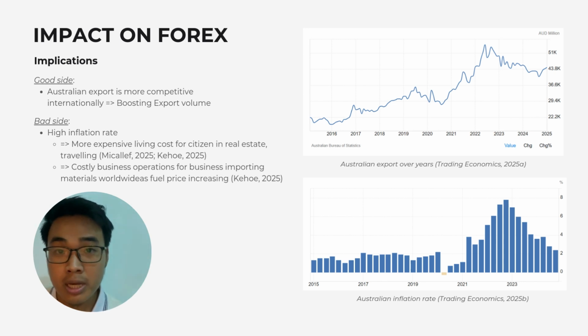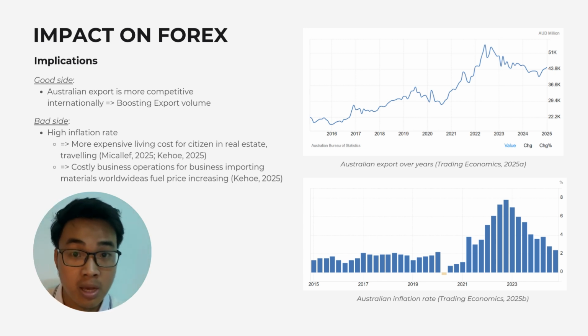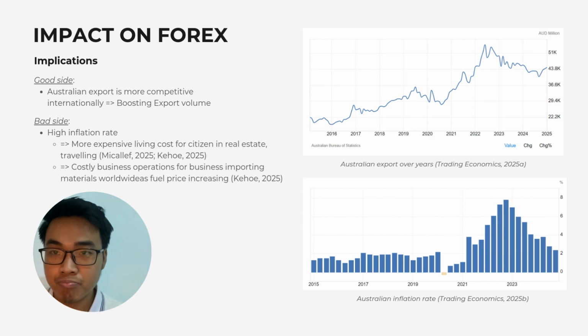This resulted in a more expensive living cost for their citizens. It's hard for citizens to purchase real estate because foreign investors find that the domestic real estate is cheaper for them, and they will invest in it. And also the traveling cost for the citizens.